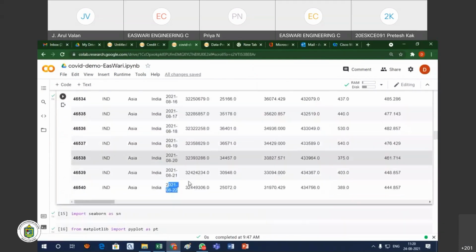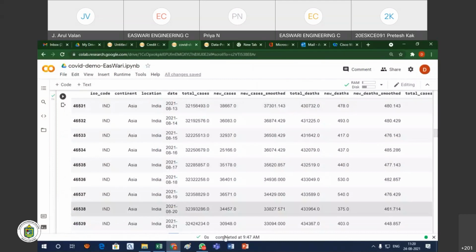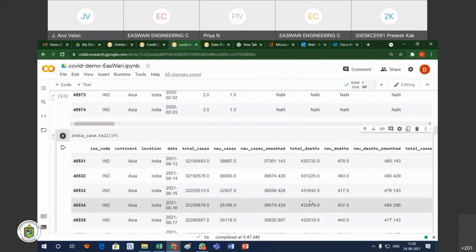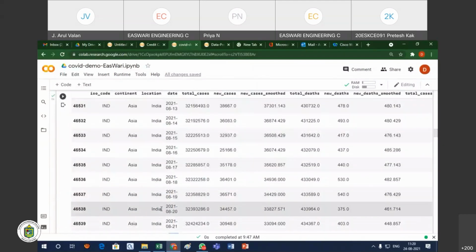Up to 22, what is the total cases in India? This is the total cases. What are the new cases on 22nd? What are the total deaths? What is the new death? All the attributes, we can get the country wise data. Up to date data we can get there.